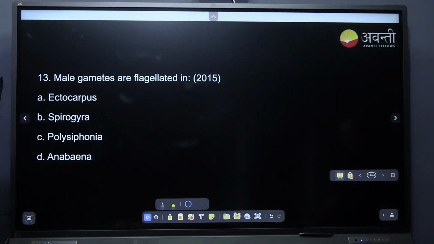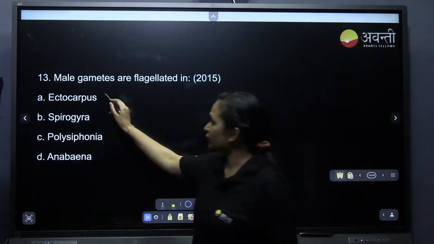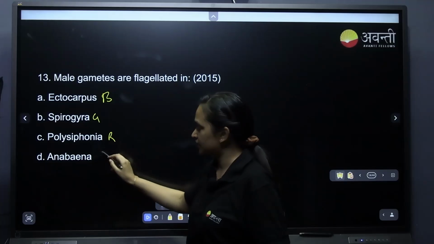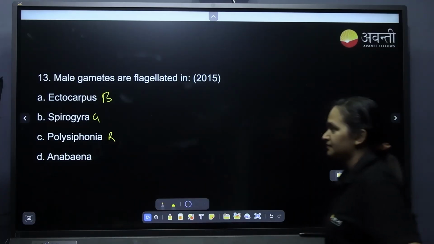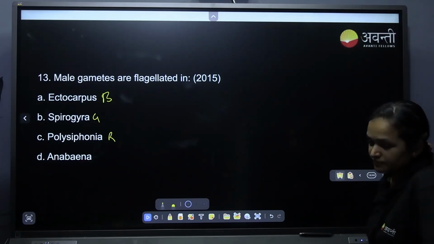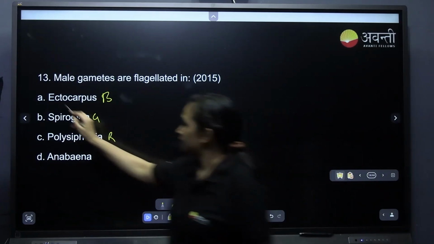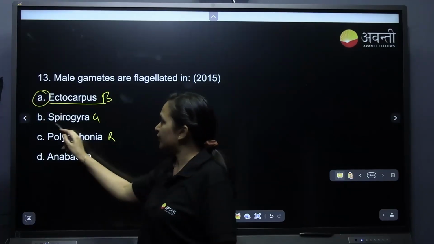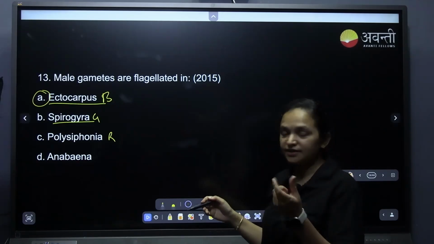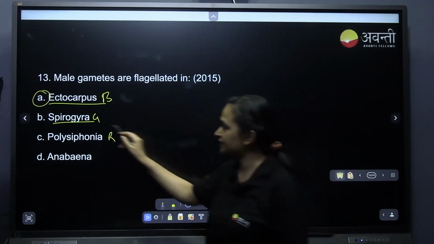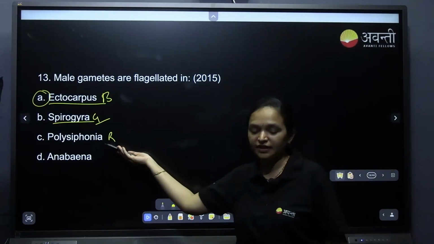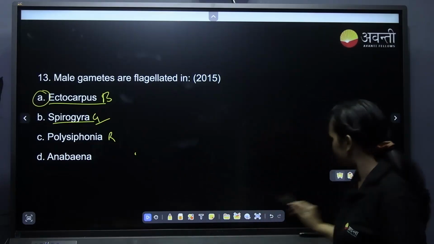Male gametes are flagellated. This is brown algae. Spirogyra is green. Polysiphonia is red. Anabaena is a bacteria. A. Yes, very good. So here it is Ectocarpus. Why not Spirogyra? I said Spirogyra has non-flagellated gametes. That's why I said it has come in the previous year. Though it is a green algae, its gamete is non-flagellated. And red algae gametes don't have any flagella. You already know.